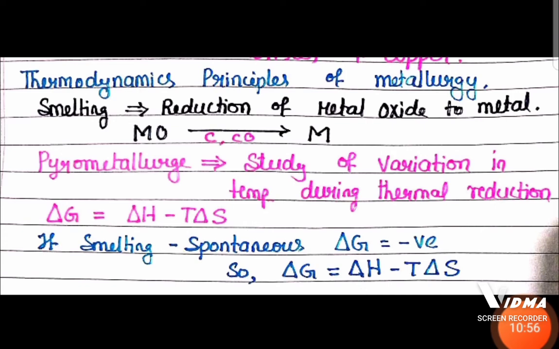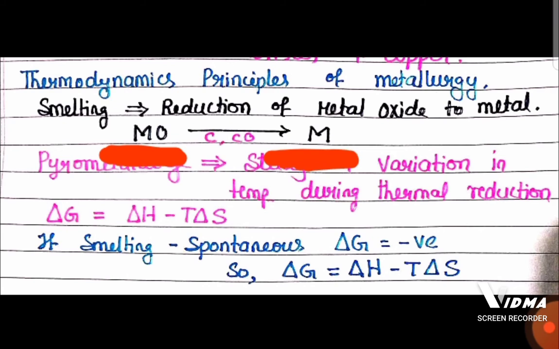The thermodynamic principles in metallurgy are very, very important. And the thermodynamic principle is useful for the reduction of metal oxide into metal. What? For the reduction of metal oxide into metal.